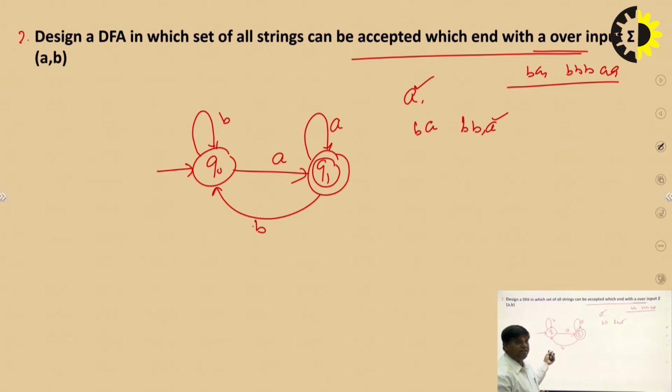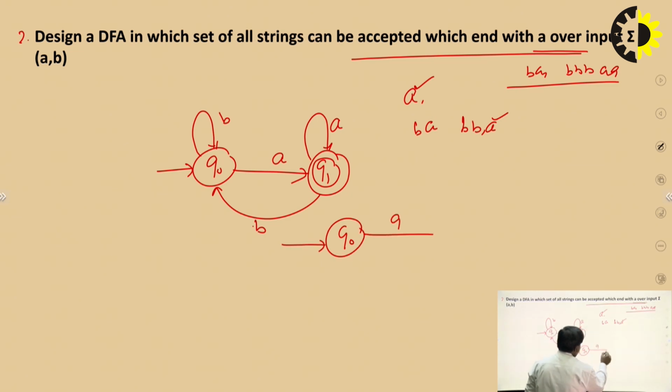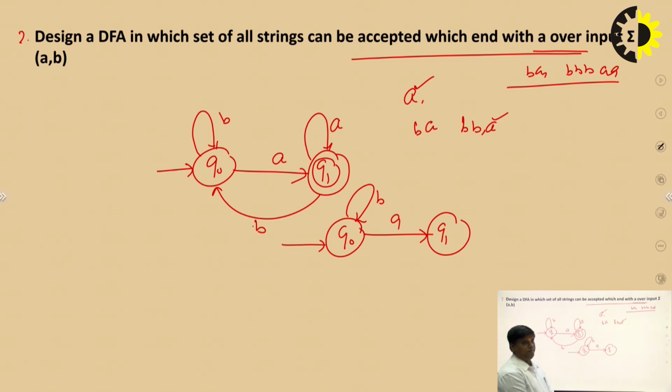We can design another finite automata for the same solution. We check. Now here is A, Q1, and here is B. Now it is okay. It is the same thing.